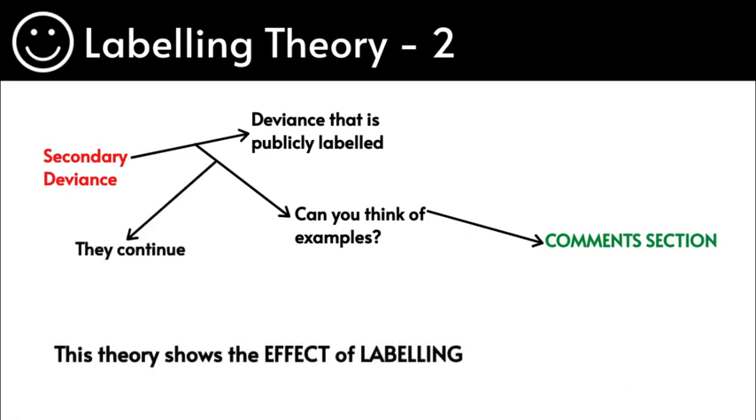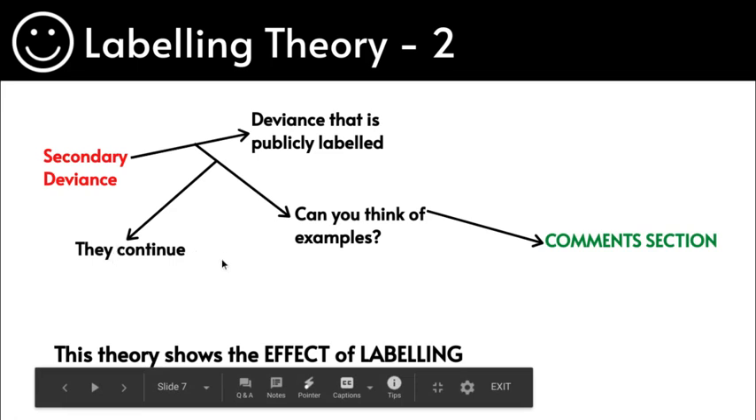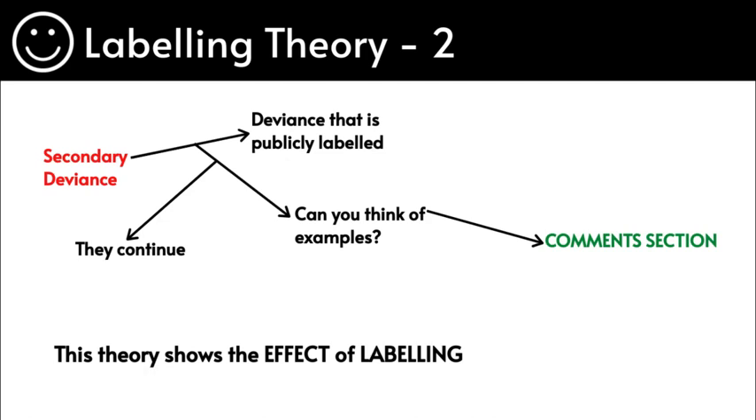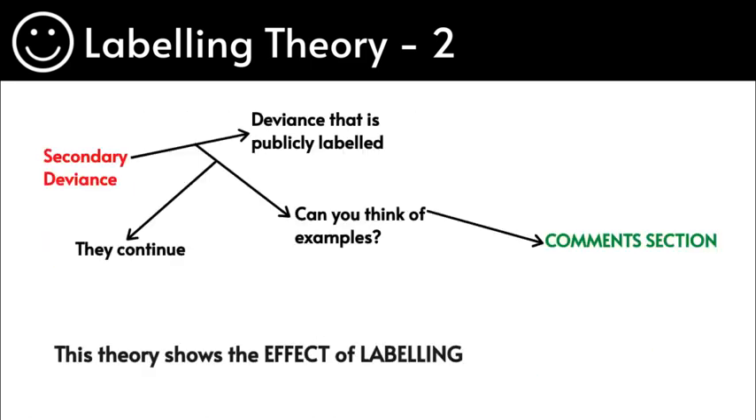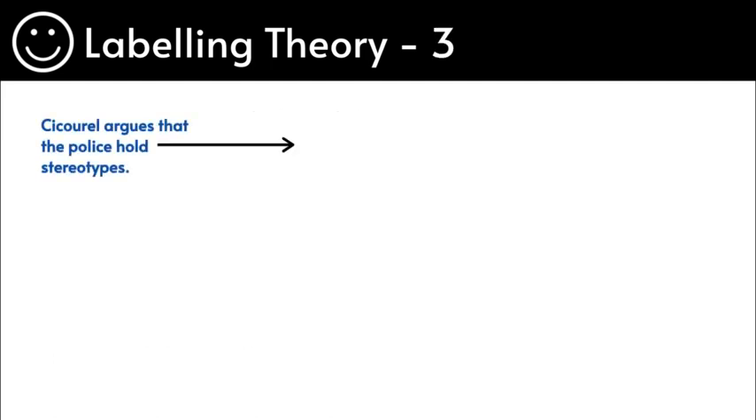And obviously they continue. So this theory shows the effect of a label. We can see the effect of a label causes individuals to continue committing deviant activities. Once a person is labeled, self-fulfilling prophecy, they continue. So here we can clearly see the effect of a label. So we can always use Lemert's theory about primary as well as secondary deviance in order to look at the effect of labeling. Let's look at Cicourel, labeling theory number 3.